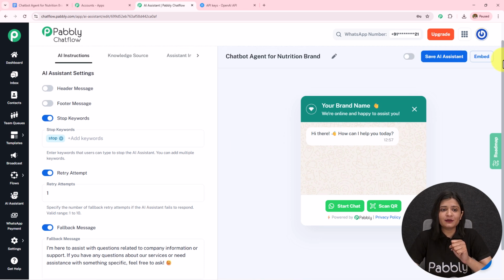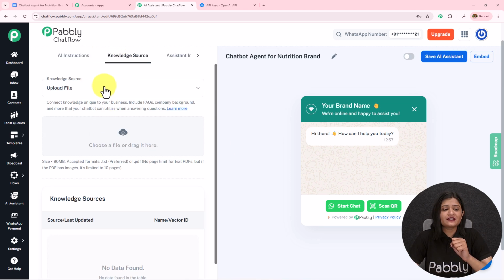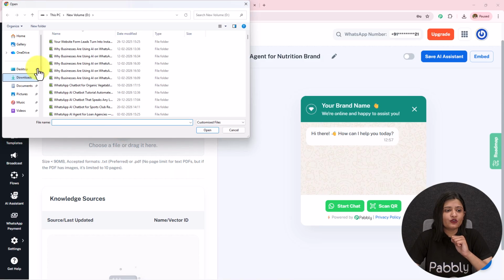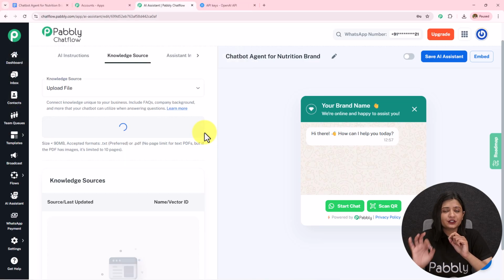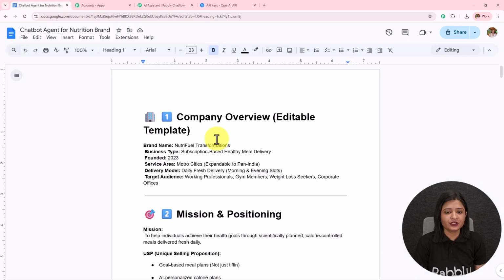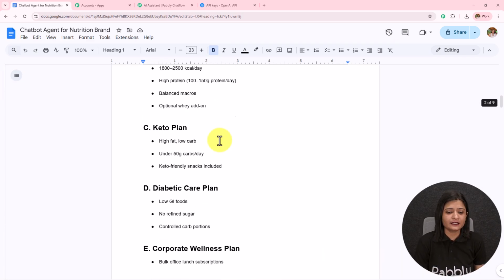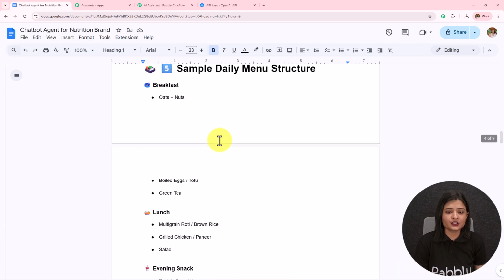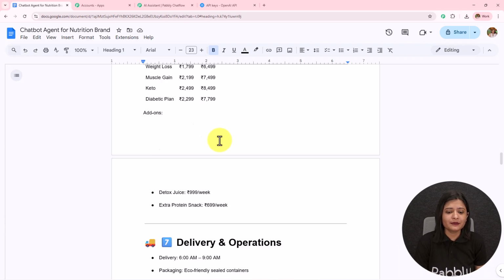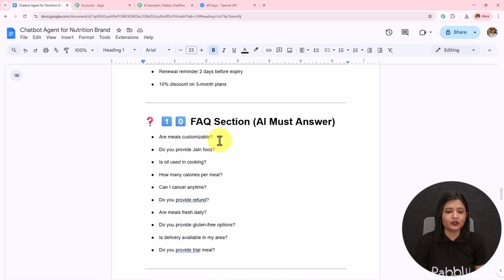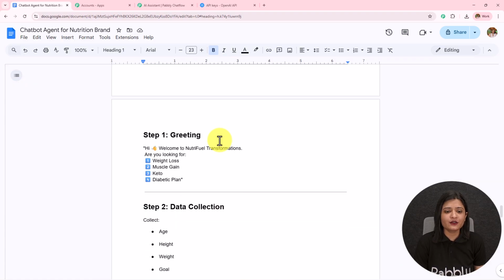Moving on towards the next part, which is this knowledge source. So I've selected it as upload file. If I click on this cloud and I select the file which I've already created and downloaded, I simply have to click on this open, and in this manner I have uploaded this. Now if I open the document which I've created, you can see that I've created this in Google document. I have the company overview, mission and positioning, meal plan categories, then the nutrition logic, sample daily menu structure, pricing structure, delivery and operation, payment terms, subscription and the renewal policy, FAQ section, WhatsApp AI conversation logic.